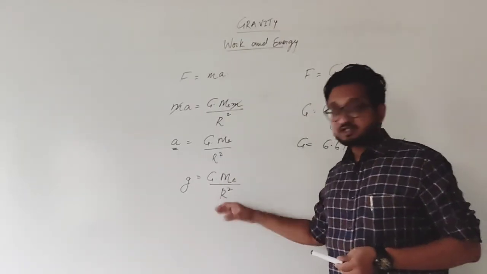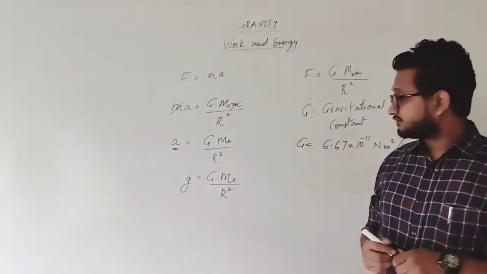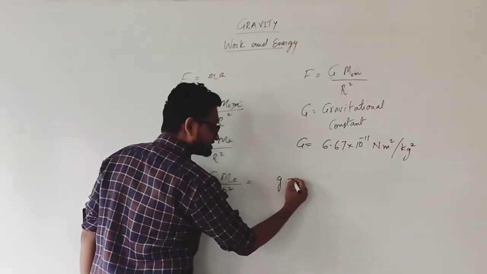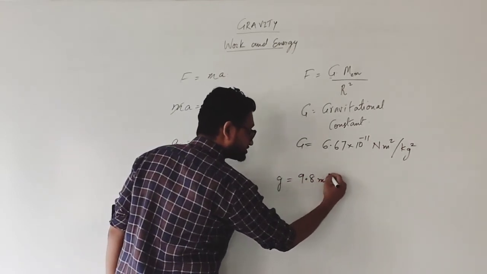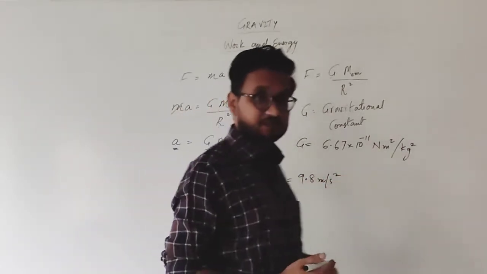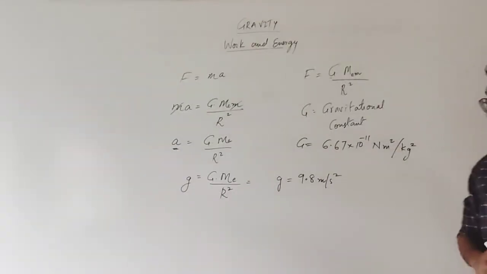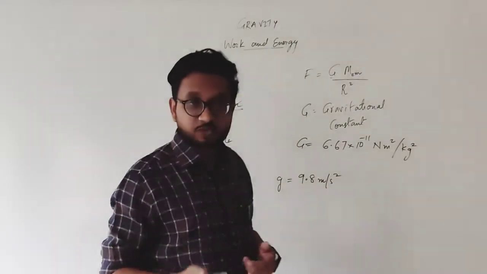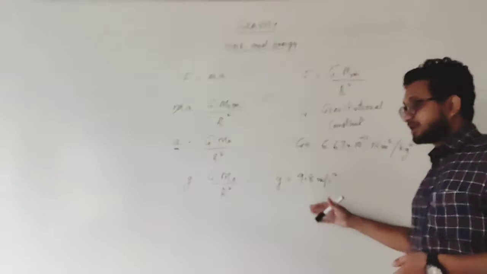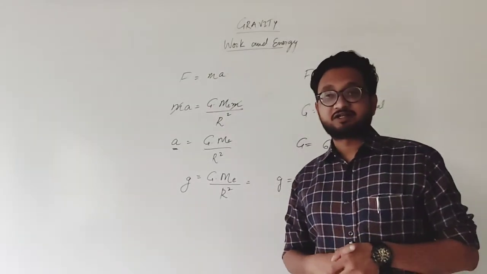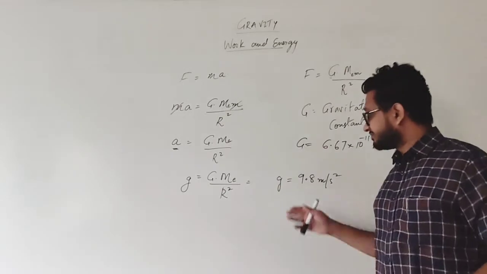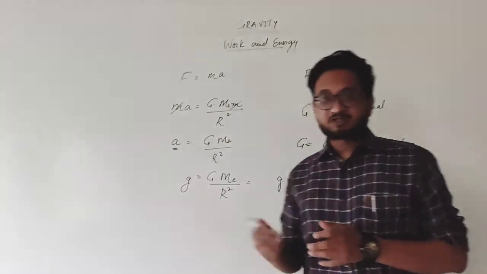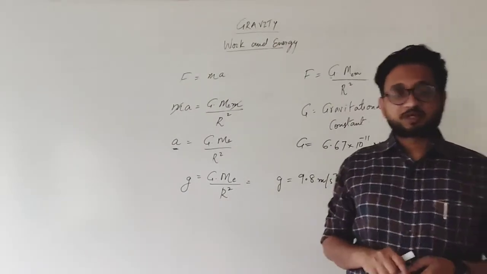When we substitute these values and solve it, we get the value of acceleration due to gravity, which is g equal to 9.8 meters per second square. Remember, this is still acceleration, so the unit, meter per second square, will remain. Now we know that this is 9.8, but in many numericals when we are solving, this term is changed into 10 meters per second square, so that it is easier for us to solve the numerical. 9.8 is approximately taken as 10, it is very close to 10. So for simplicity, we are taking 10 meters per second square.